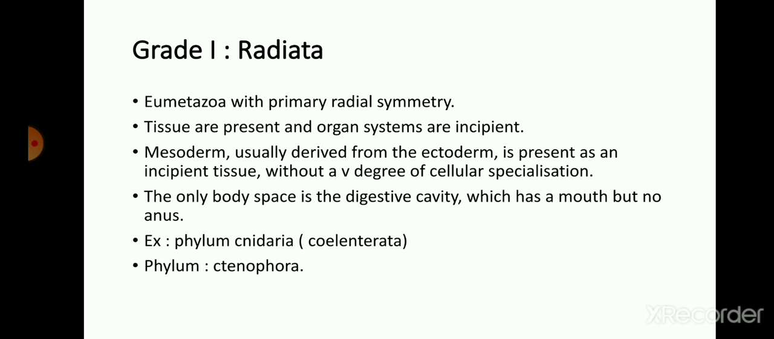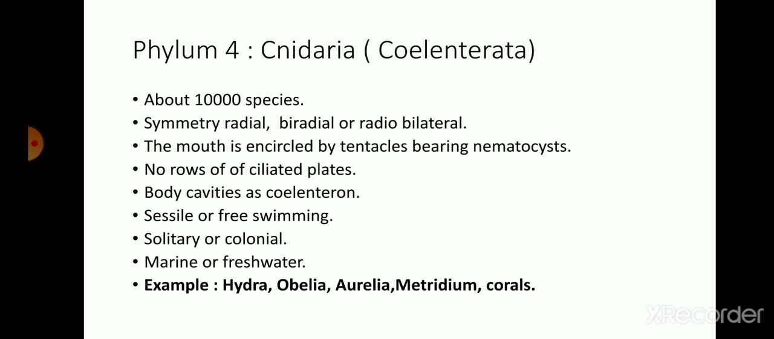This grade Radiata is divided into two phyla: Cnidaria, also known as Coelenterata, and second, Ctenophora. First, phylum fourth, Cnidaria, also known as Coelenterata. About 10,000 species are present on the earth's surface. They show radial symmetry, biradial symmetry or radiobilateral symmetry. Their mouth is encircled by tentacles bearing nematocysts.